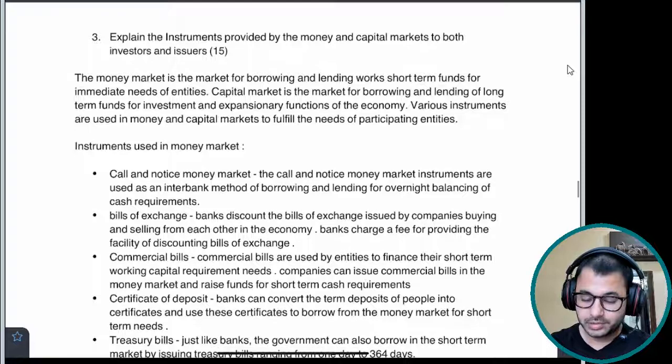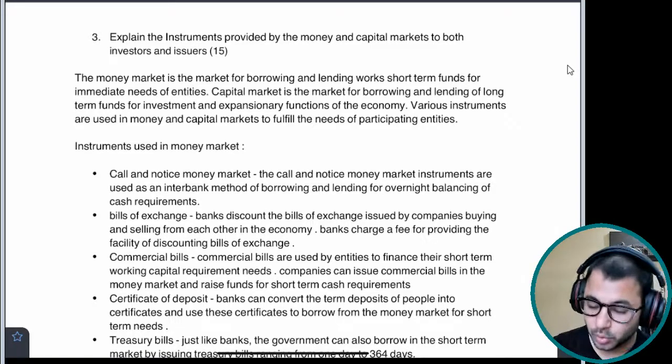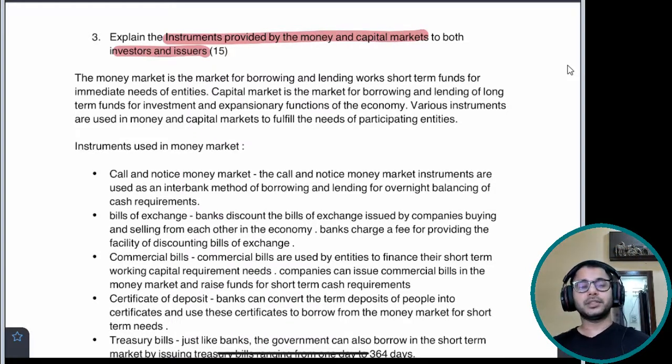Next question पे आते हैं. Question 3, a 15 marker again. Explain the instruments provided by the money and capital markets to both investors and issuers. Instruments provided by the money and capital market to both investors and issuers.